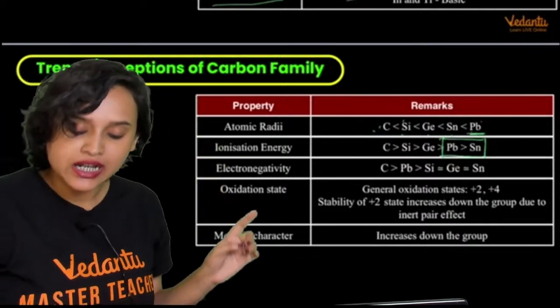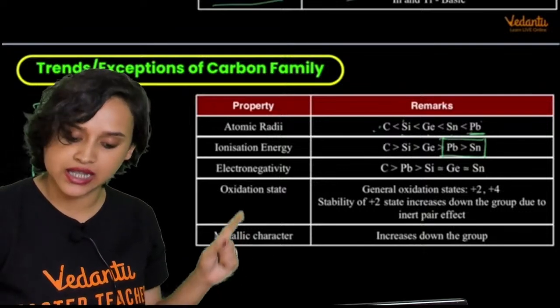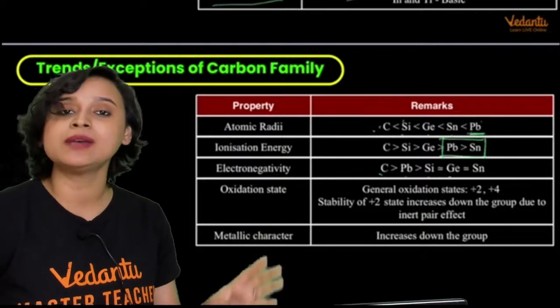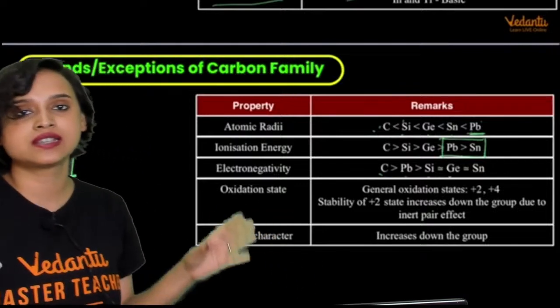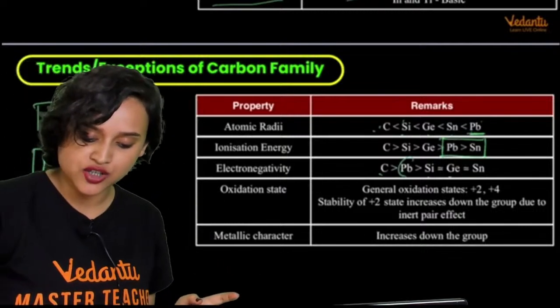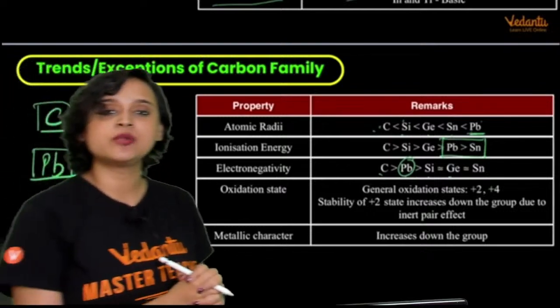Now, when we come to electronegativity, my dear students, once again, we see that first it is carbon, then it is lead. And after that, for silicon, germanium and tin, it remains almost the same, almost similar. Once again, do you see how lead has shown an exception? Yes, absolutely, right? Now we're going to talk about the oxidation state.